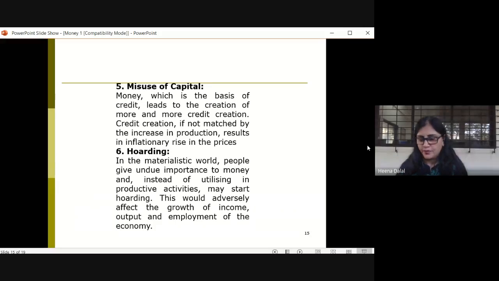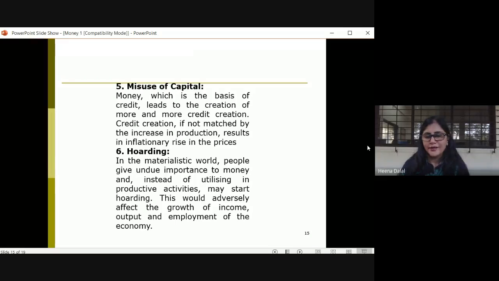Money is the base of credit, so that leads to more and more credit creation. Now, if credit creation is not matched with the increase in production, that results in an inflationary rise in prices. Again, the similar point: excess credit creation leads to inflationary situations in the economy.